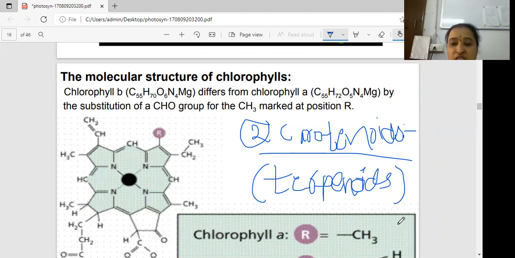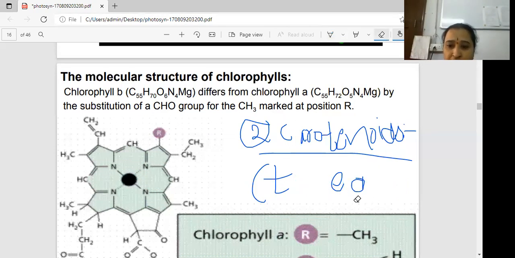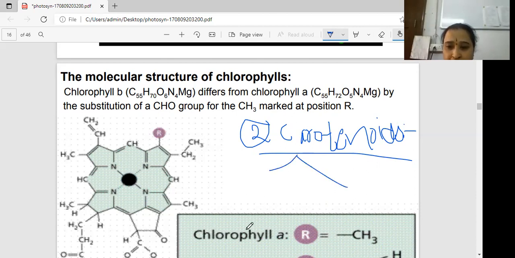Chlorophyll has a head part and a tail part, but these carotenoids are open chain compounds. Carotenoids are again divided into two main categories. One is the carotene, which is different, and the second one is the xanthophyll.